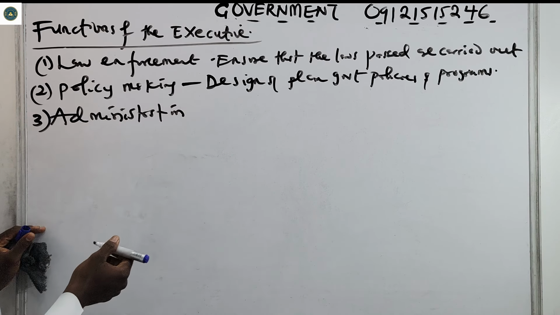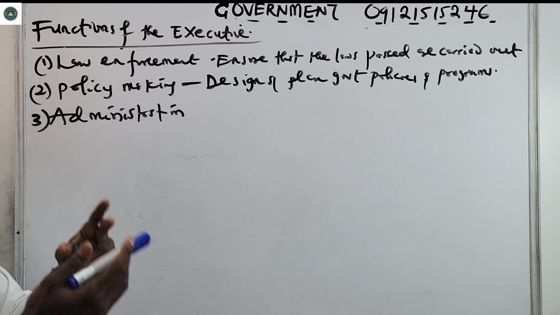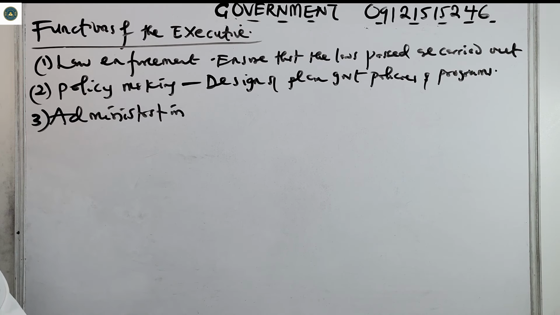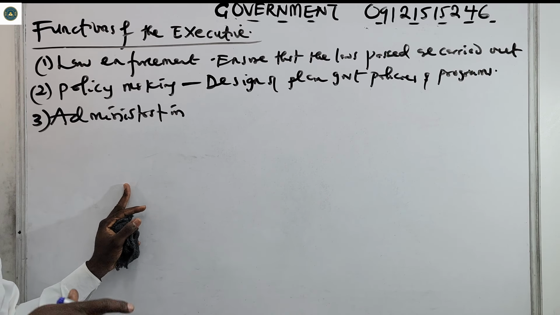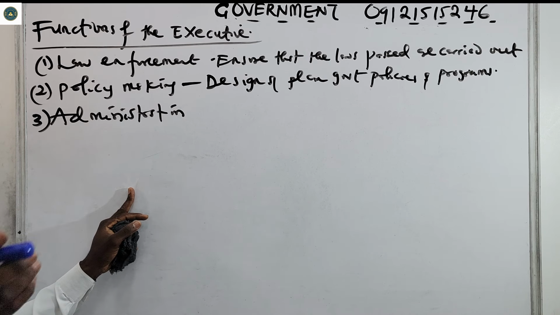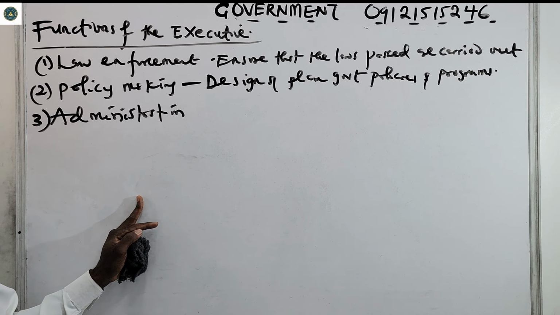So the executive, they run the day-to-day activities of the government. They ensure that the government is working: the ministries, all the departments, all the agencies. They control all of them. They ensure that the government is working.